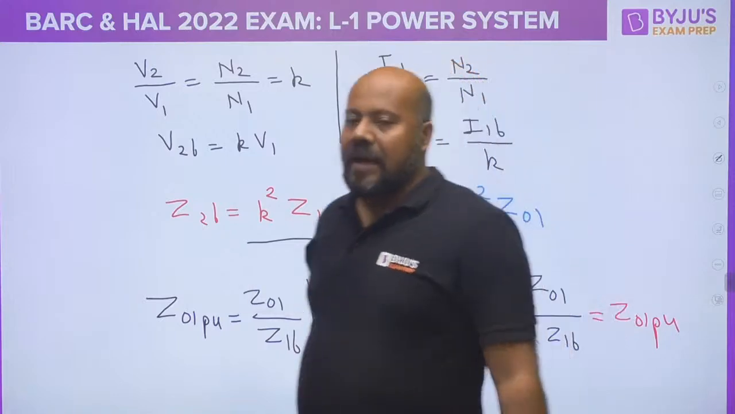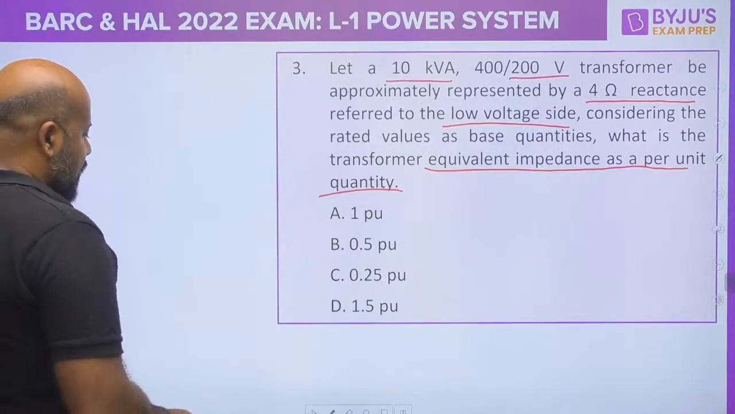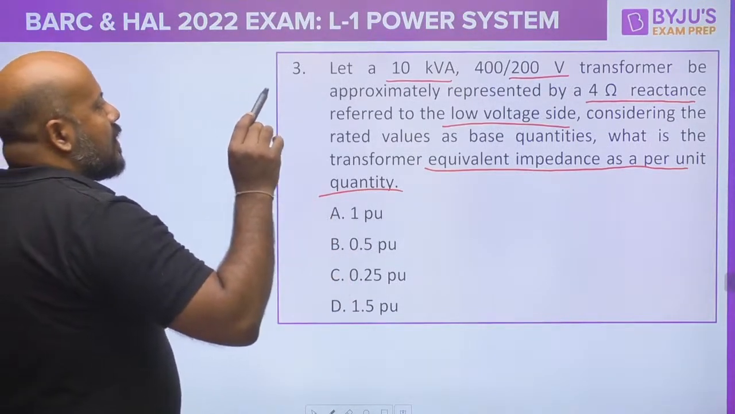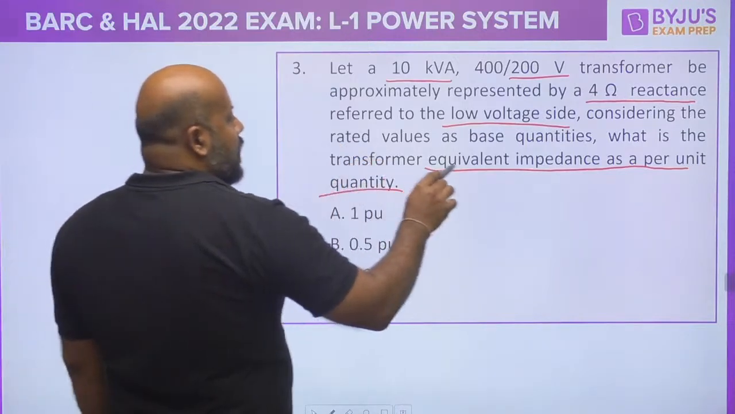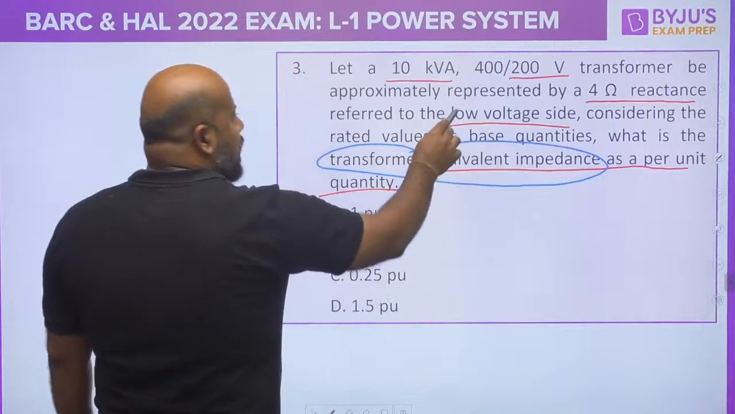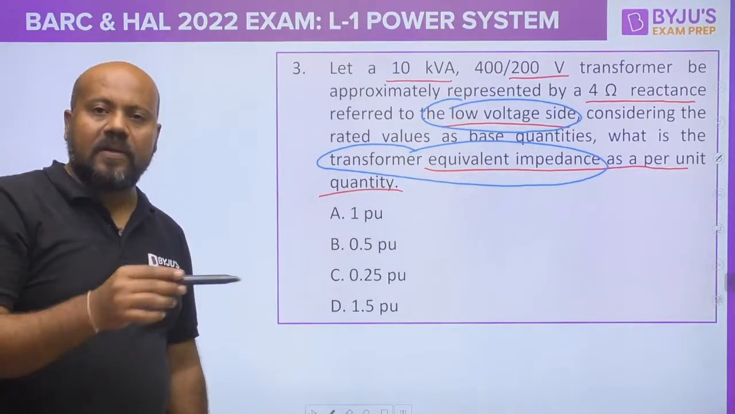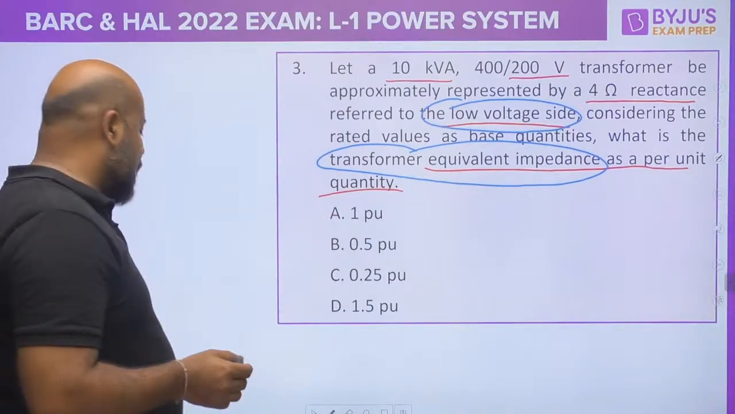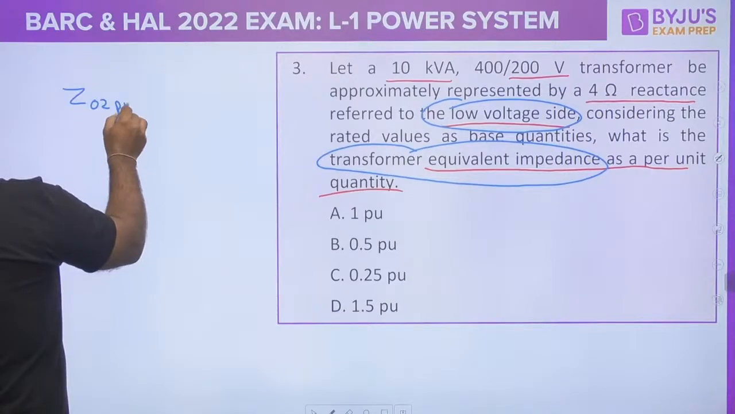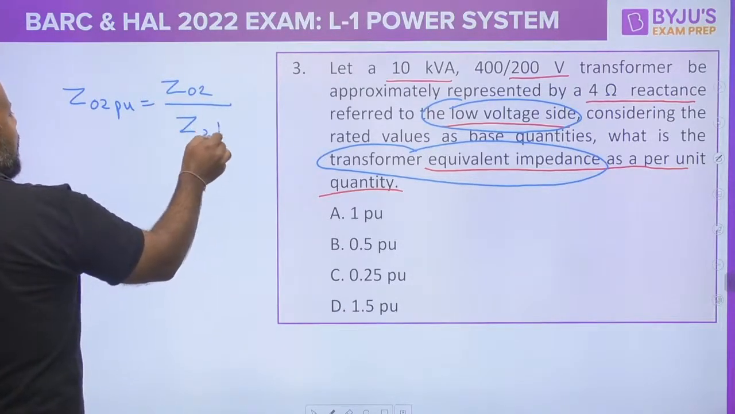Now if you have this much clarity, this question is going to be very easy for you. Let us see how. Now he is talking about the per unit value of the transformer. Because he has given you the actual impedance, the total effective impedance referred to the low voltage side, we will find it from the low voltage side. So if you have to find Z02 per unit, it is going to be Z02 actual value divided by Z2B.